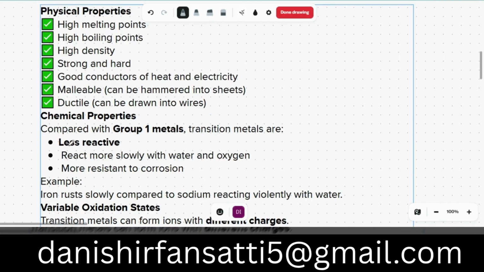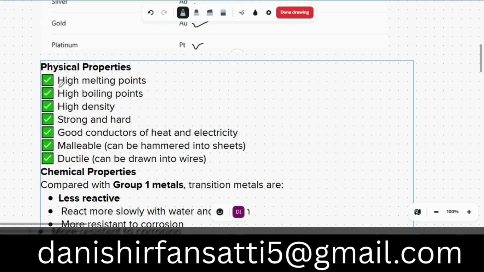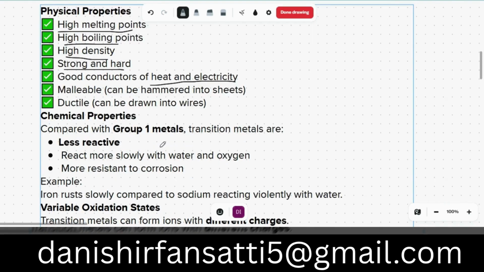Physical properties of the transition metals. They have high melting point, high boiling point, high density. They are very strong and hard, good conductors of heat and electricity, and that's why we use copper and iron for heating and for transfer of electricity. They are malleable, they can be hammered into sheets, ductile, and they can be drawn into wire. That's why we use copper.